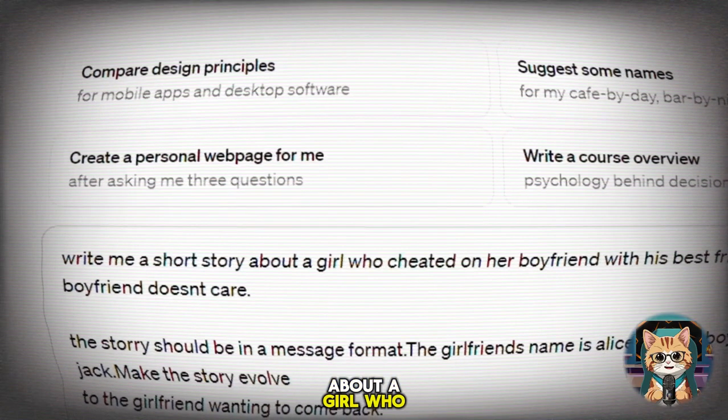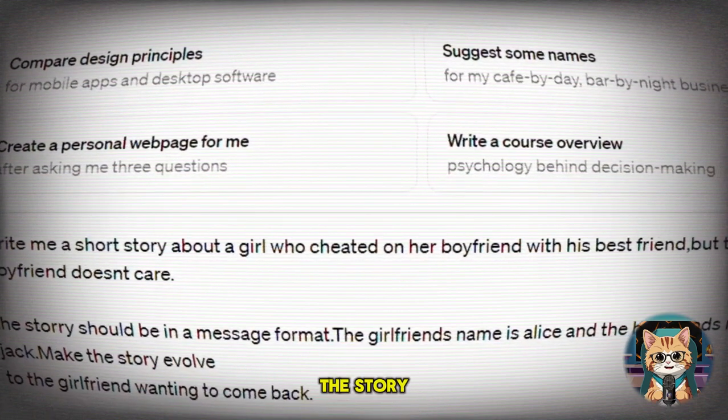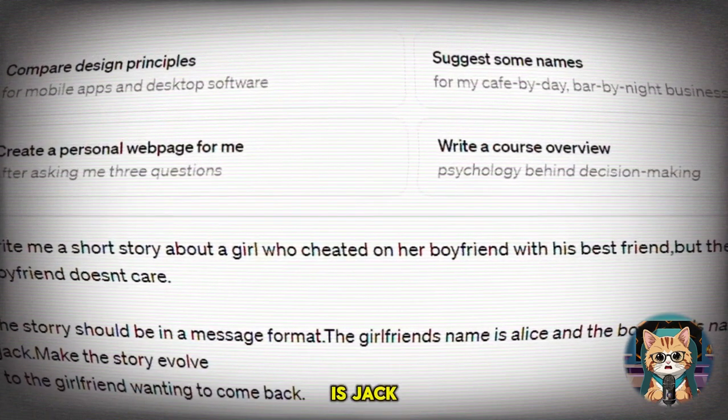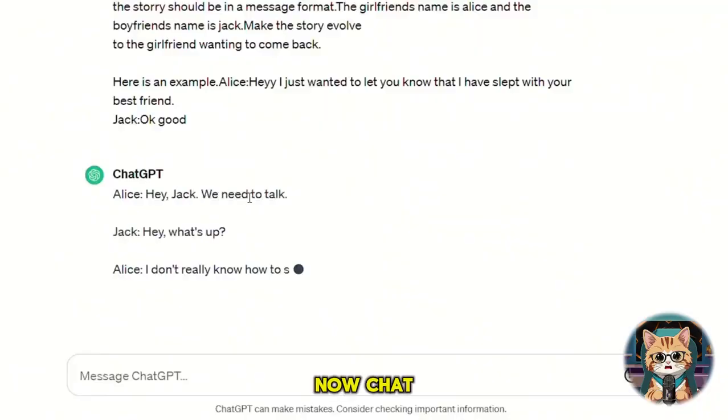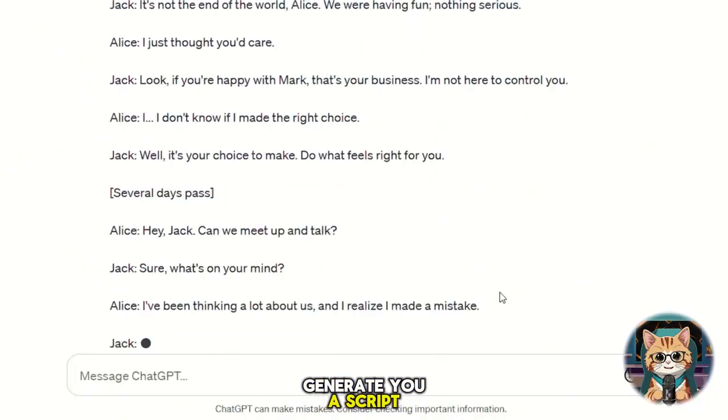Write me a short story about a girl who cheated on her boyfriend with his best friend, but the boyfriend doesn't care. The story should be in message format. The girlfriend's name is Alice and the boyfriend's name is Jack. Make the story so that it evolves to the girlfriend wanting to come back. Now ChatGPT will generate you a script in seconds.